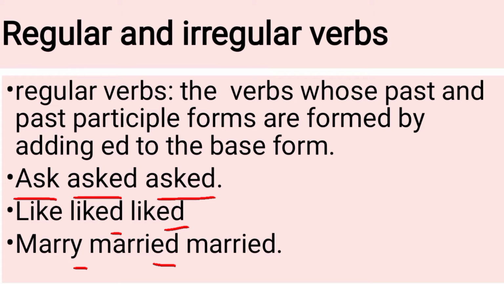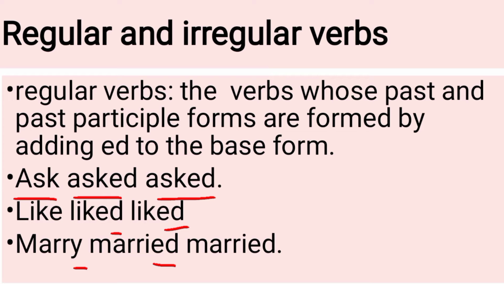So we can learn from these three examples that it is not necessary that we always have to add ed at the end of the verb. Addition of ed or d depends on the letter that is present at the end of the verb. Like in the first example, it ends in k, so we add ed at its end.